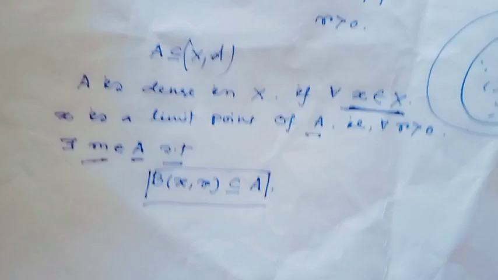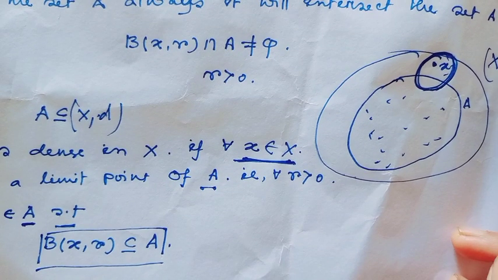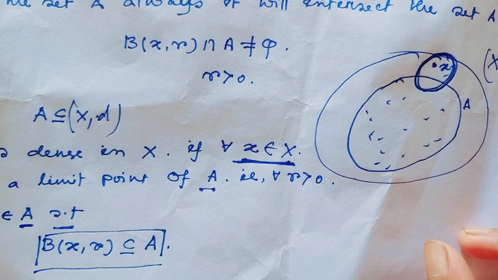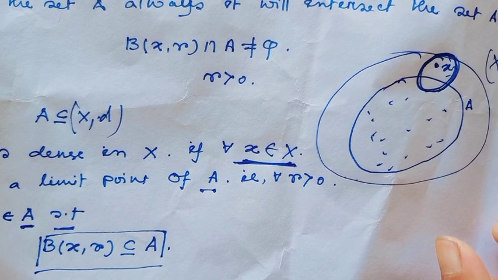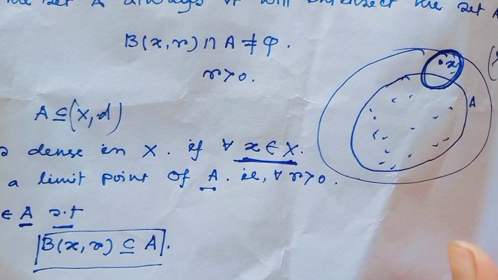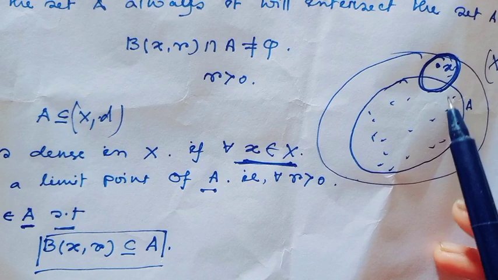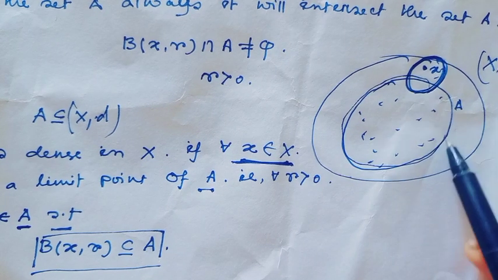That means for all x in the metric space, if we take one ball, whatever radius you take, there always exists a point in the set A.